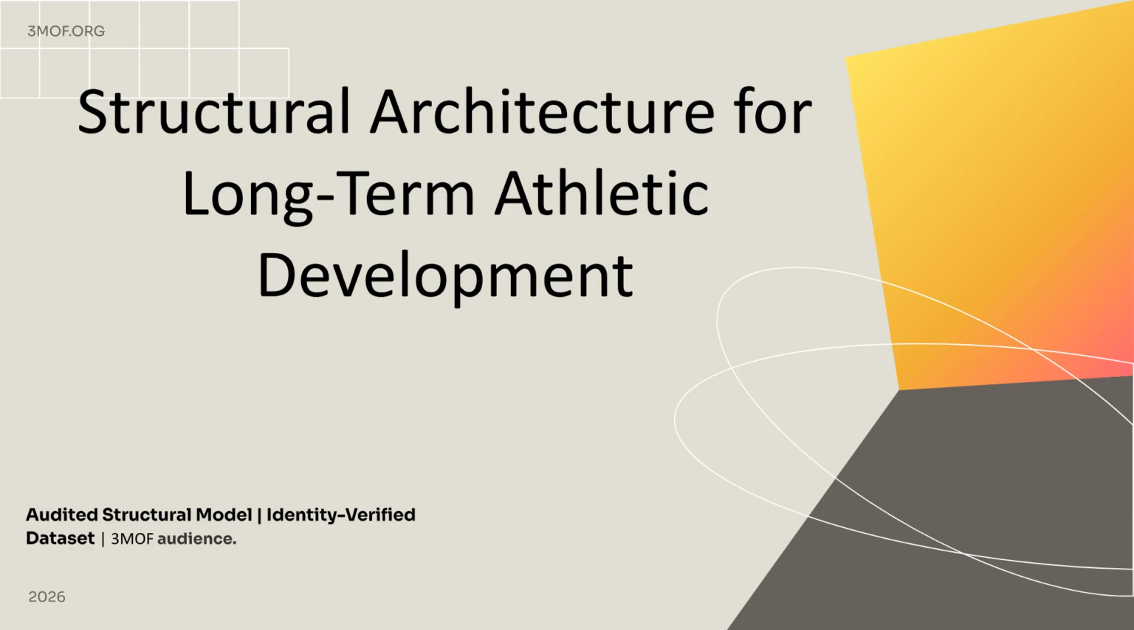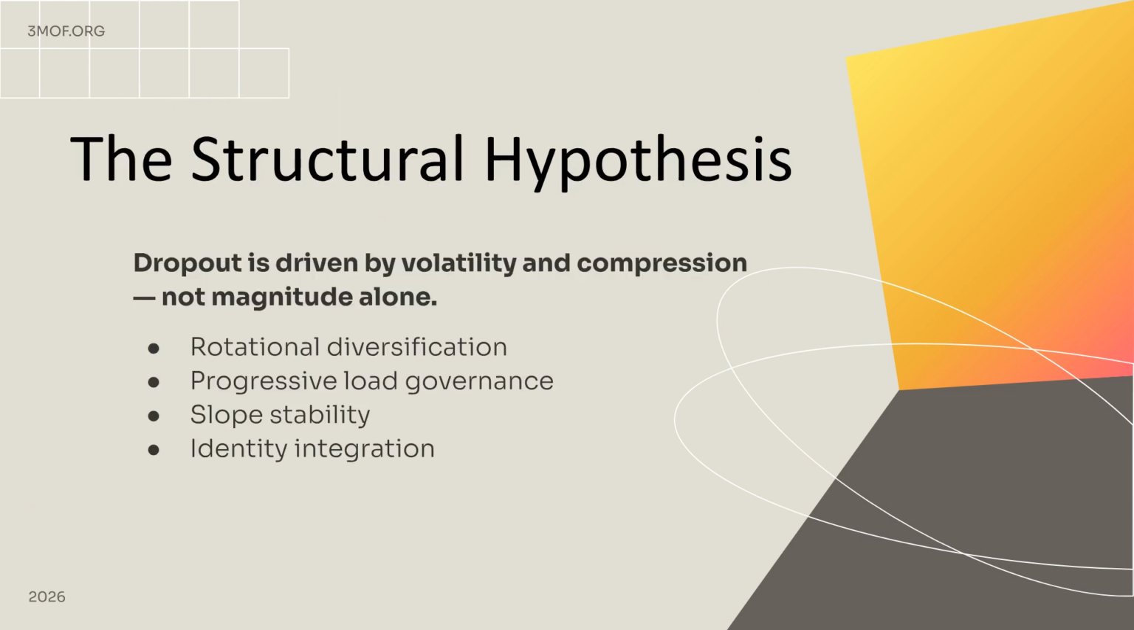This video is based on our audited structural model and identity-verified dataset to outline the structural architecture for long-term athletic development. The structural hypothesis is that athlete dropout is driven by volatility and compression, not magnitude alone. Our approach focuses on rotational diversification, progressive load governance, slope stability, and identity integration to mitigate these risks.